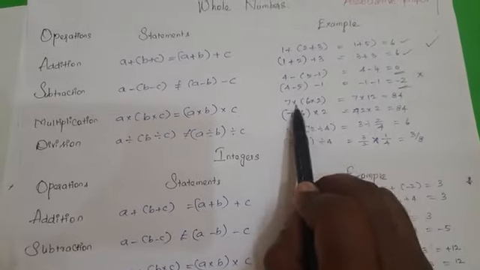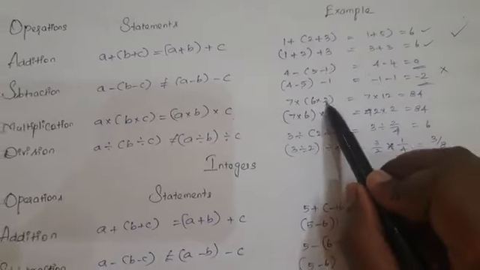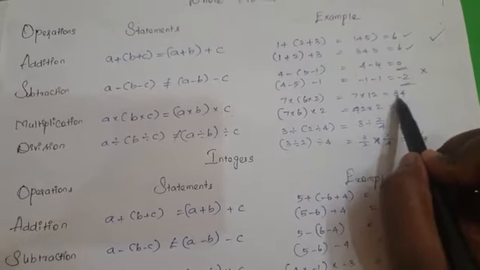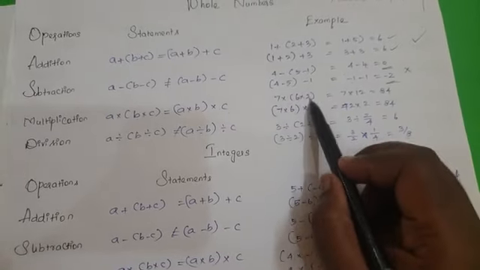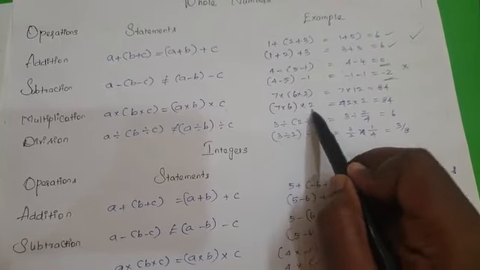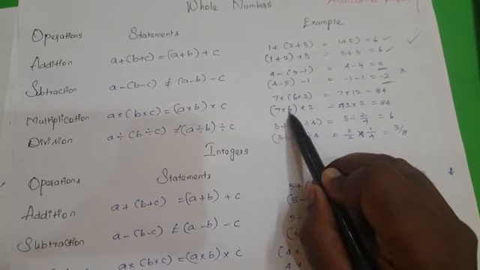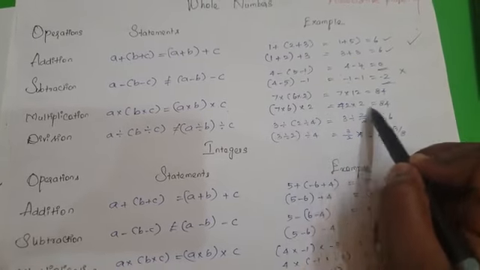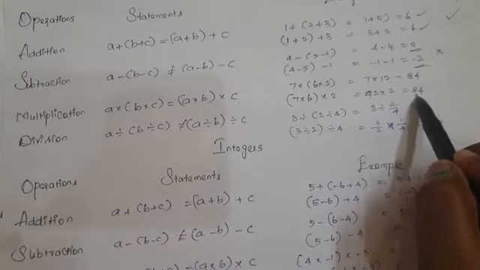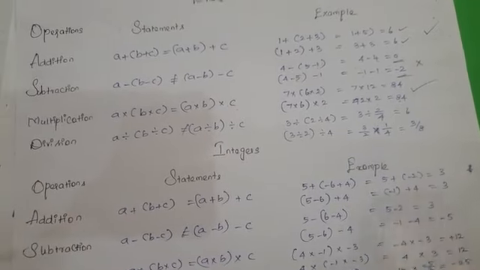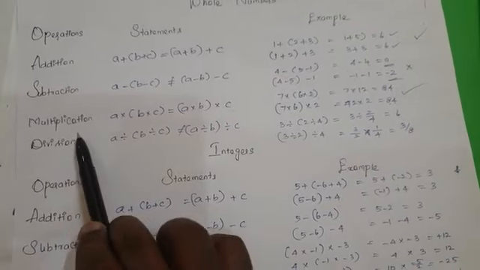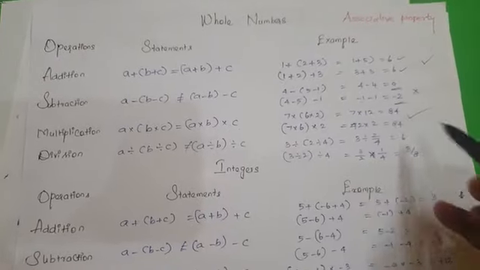So when you take (7 × 6) × 2, 6 × 2 will be 12, and 12 × 7 will be 84. When you change the grouping, 7 × (6 × 2) is equal to 7 × 6, which is 42, and 42 × 2 is nothing but 84. That's what we are getting, the resultants are the same. So the associative property of multiplication for whole numbers is satisfied.